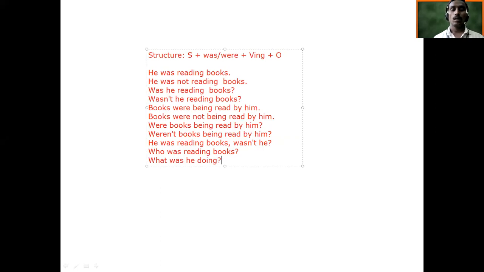Okay. So if I would like to make it, let it be. You can begin in different ways also. If we begin with why, why was he reading books? Yes. So this can be a question.